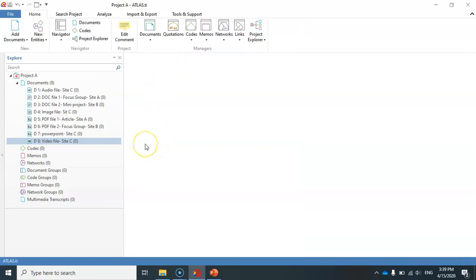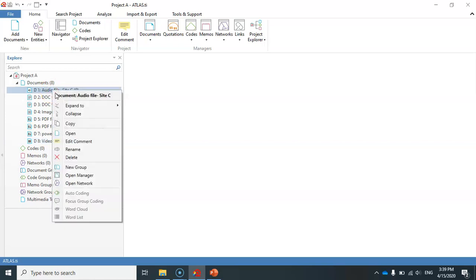There are some other possibilities here. If I right click on any of these documents, I can rename them or I can delete them from my project. Also, I can open them. So opening a document is very easy. You can right click and select open, or just double click on your document to open it. Also, you will be able to add a comment to your documents.